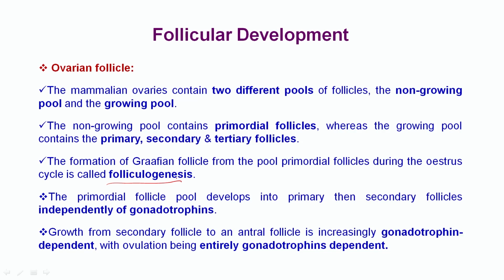The follicle pool develops into primary and then secondary follicles independently of gonadotrophin. Growth of the secondary follicle to an antral follicle is increasingly gonadotrophin dependent, with ovulation being entirely gonadotrophin dependent. That means ovulation will take place only when the LH surge is there. If the LH surge is not there, ovulation cannot take place.